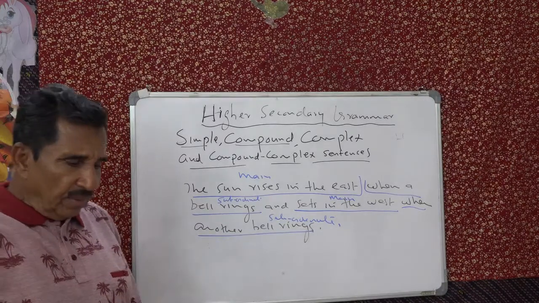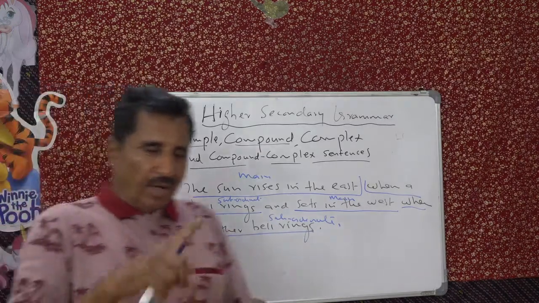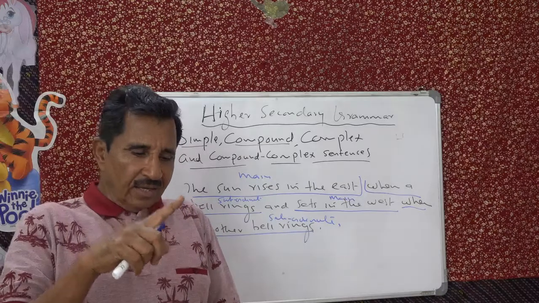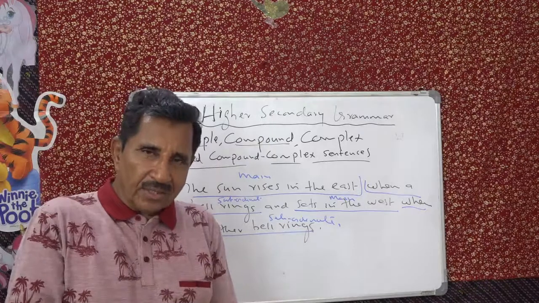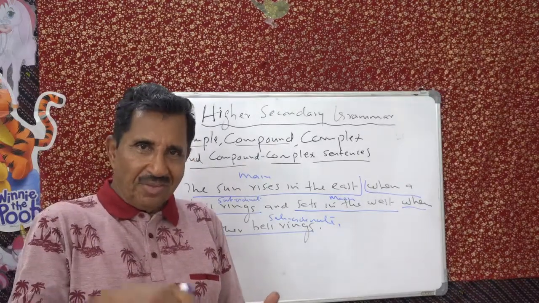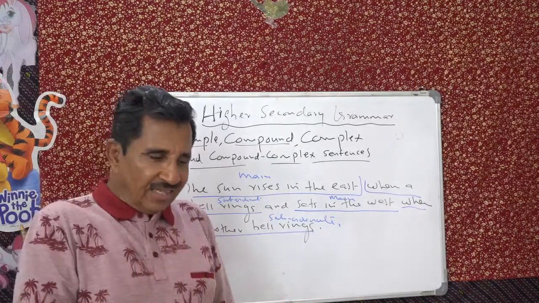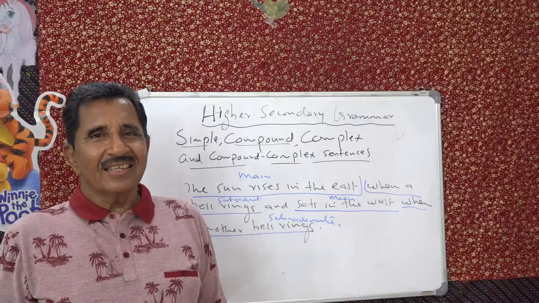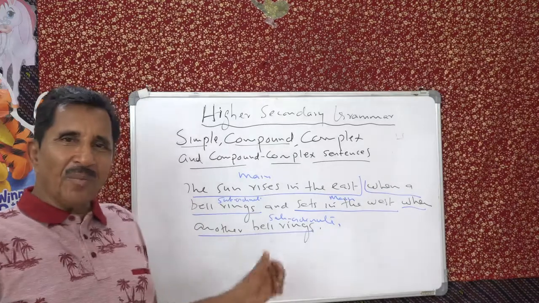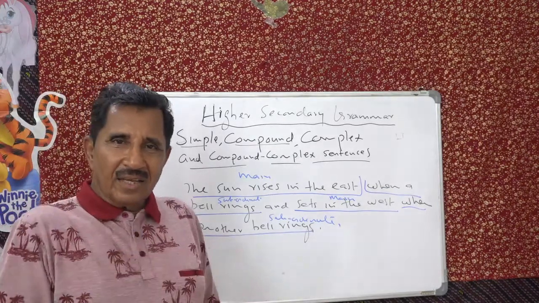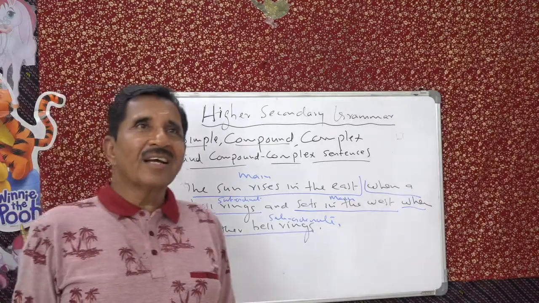So he got up in the morning, washed his face and had a bath and combed his hair and put on his dress and took the key and started the car and, see, that is a compound sentence. Compound sentence. But if you want to make it compound complex, you just add when the clock,